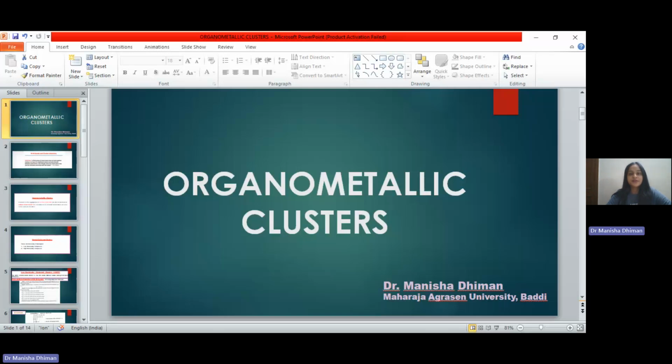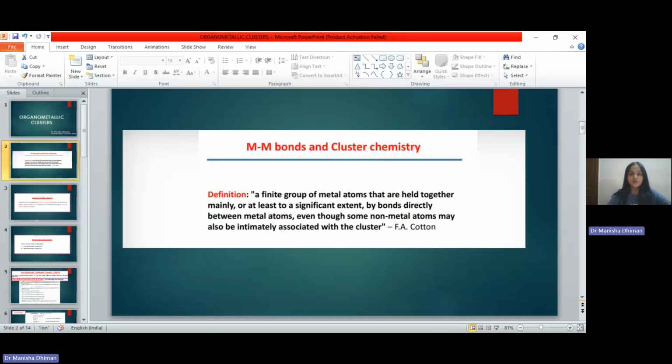Before starting with organometallic clusters, I would like to introduce you to the term cluster compounds. According to F.A. Cotton, a finite group of metal atoms that are held together by bonds directly between metal atoms are known as cluster compounds. So whenever there is a direct metal-metal bond present in a group of metals, the compound will be known as a cluster compound.